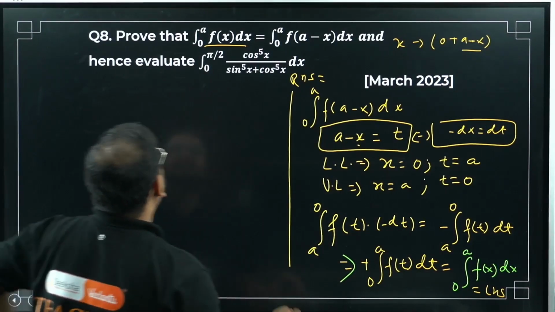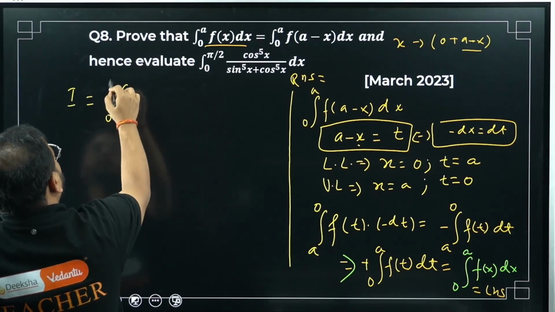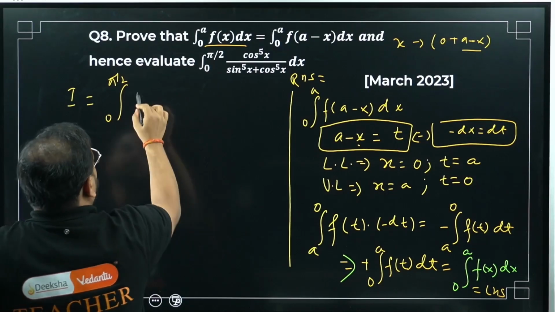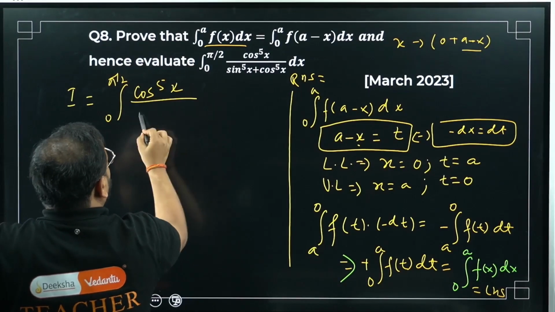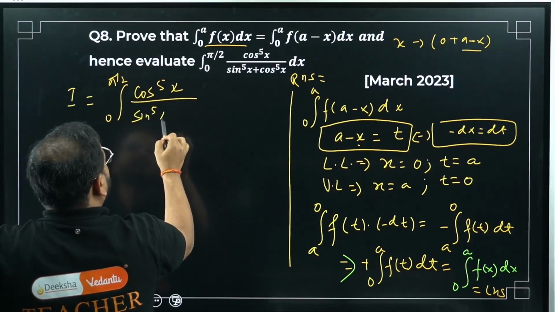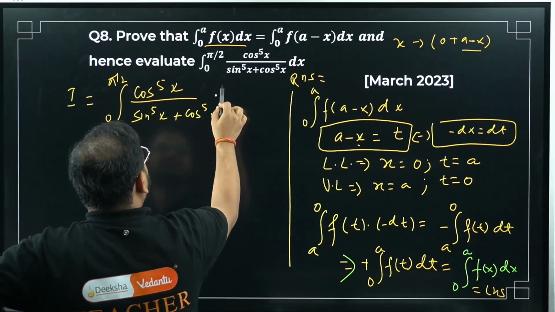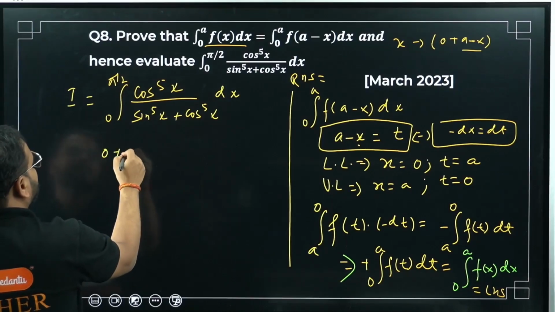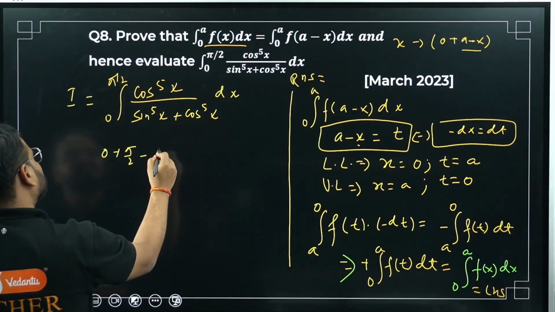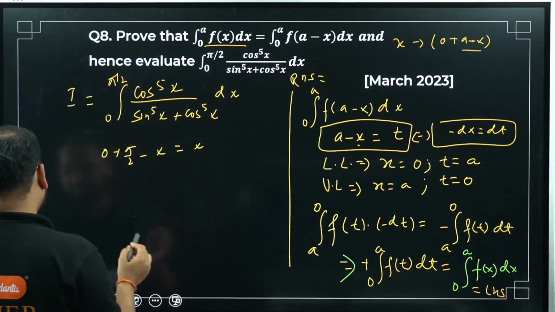Means I'm going to give the property again. So write this simply. I equals integral from 0 to pi by 2 of cos of power 5x upon sine power 5x plus cos power 5x dx. What's the property going to be? Add the limits. 0 plus pi by 2 minus x will be replaced with x.